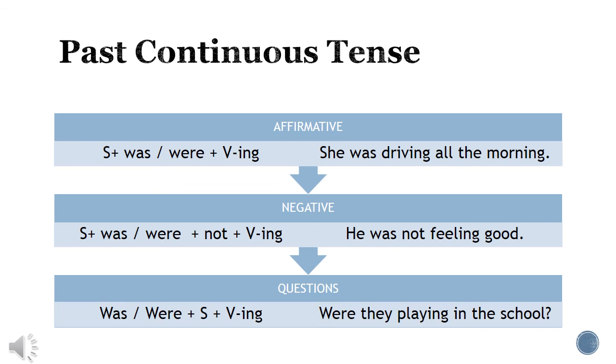For example, were they playing in the school? ¿Estaban ellos jugando en la escuela? Remember, the past continuous tense is used with the verb to be in past tense was, were plus the verb in ing.